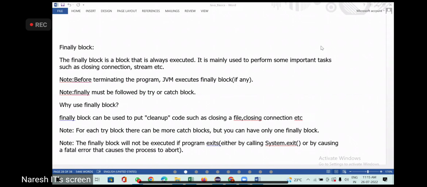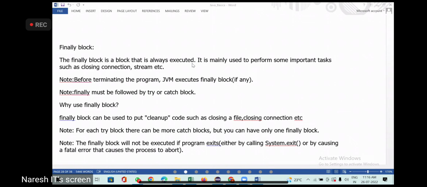But finally block will always execute, whether there is an exception or there is no exception.